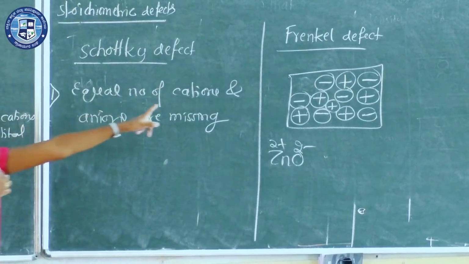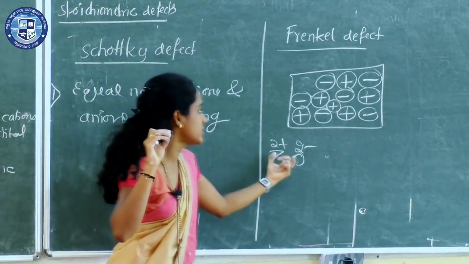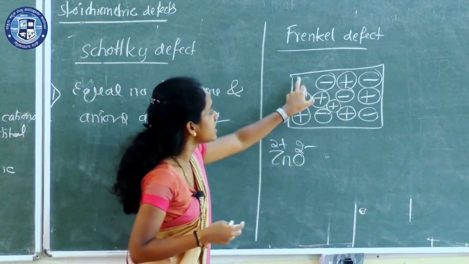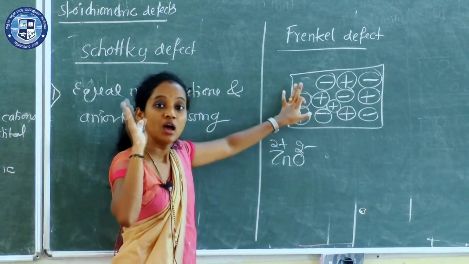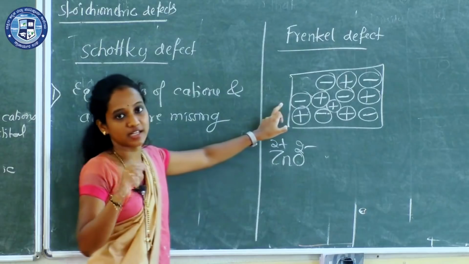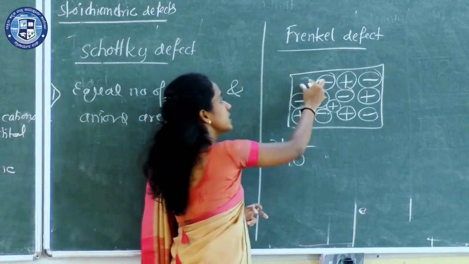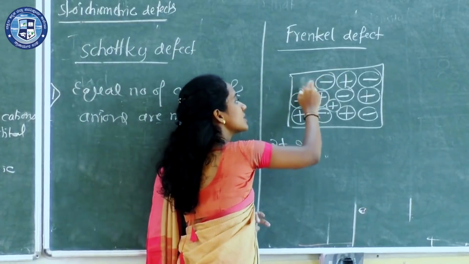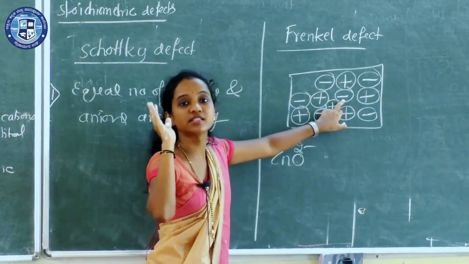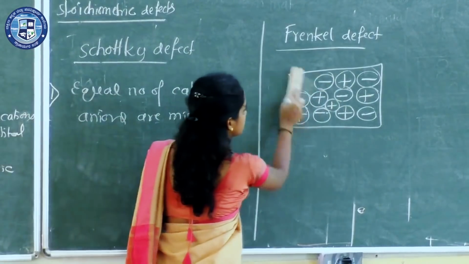What is the definition of Frenkel defect? One thing you remember always, the size of the cation is smaller than the anion. Here I have not represented it like that. Why is it so? We explained in the first year classes why the cation is always smaller than its anion. Here in Frenkel defect, the smaller cation dislocates from the normal position and occupies the interstitial site. Then this type of defect is known as Frenkel defect.